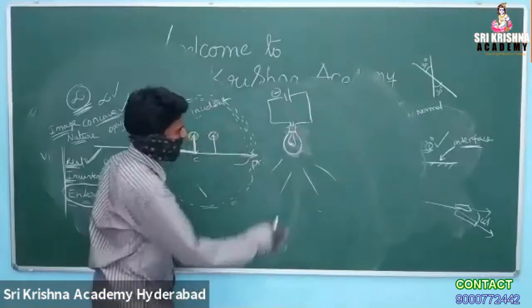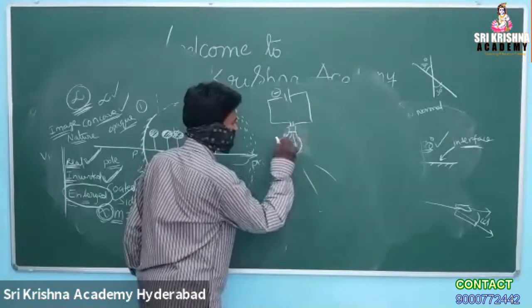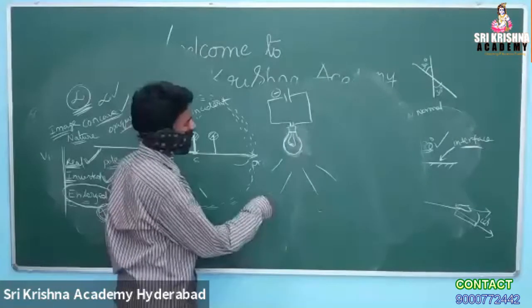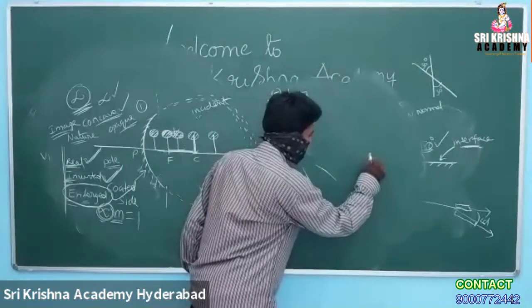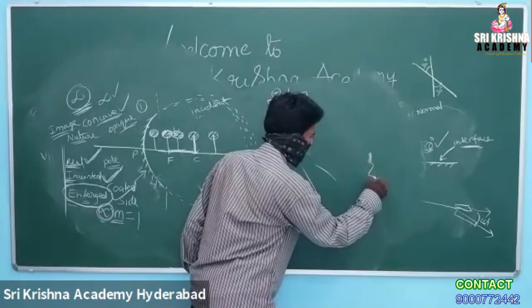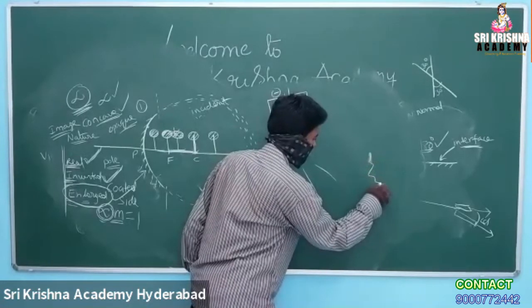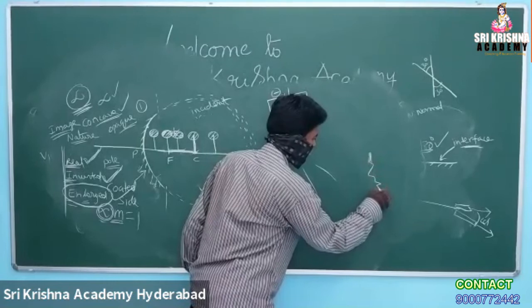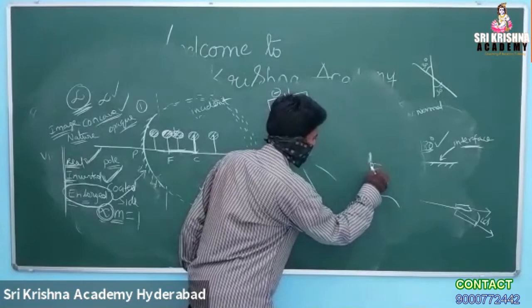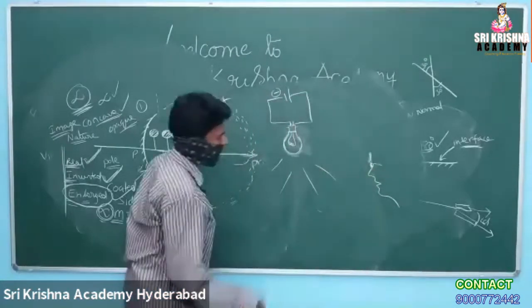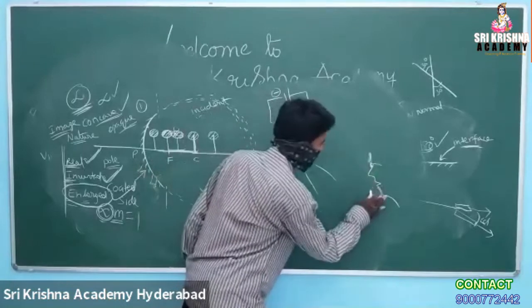When you give a power supply, automatically the bulb glows. When the bulb is glowing, suppose the observer is here, observing the light coming out of this bulb.